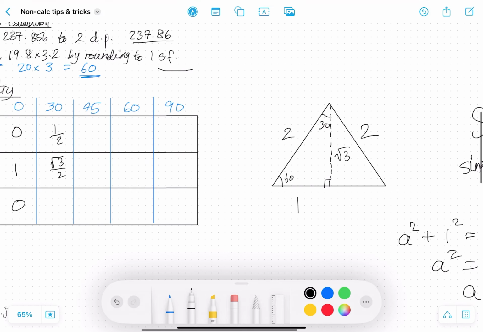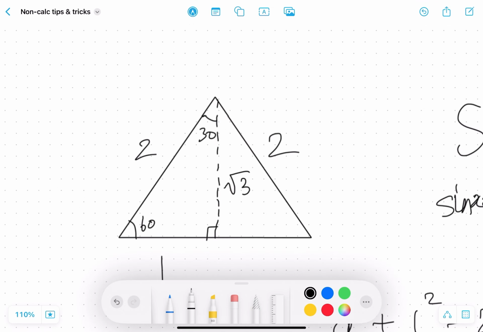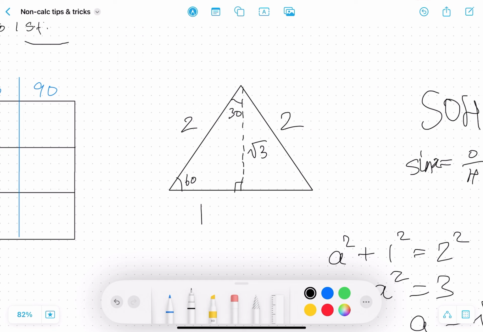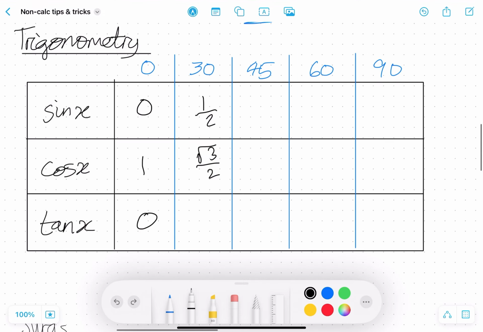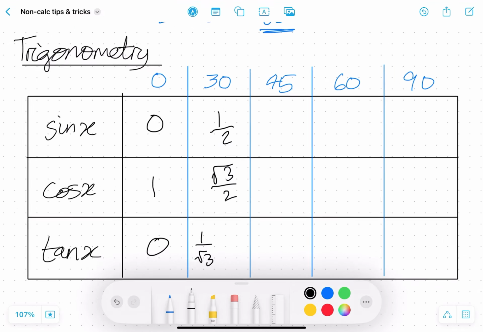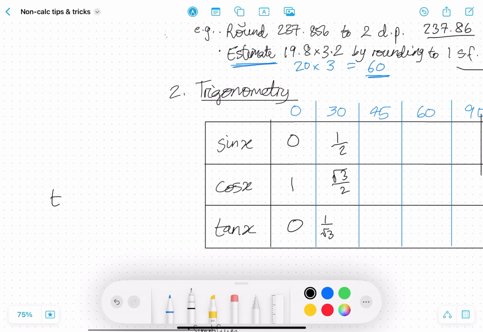Now for tan 30, there are two ways to do this. We go either opposite over adjacent. So the opposite side of 30 is 1, and the adjacent is root 3. So that would be 1 over root 3. Or, another way you could do this is to know this identity, tan x is equal to sine x over cosine x.